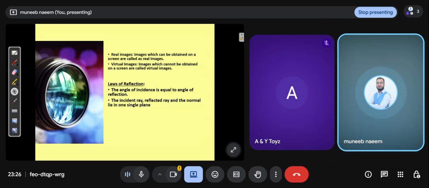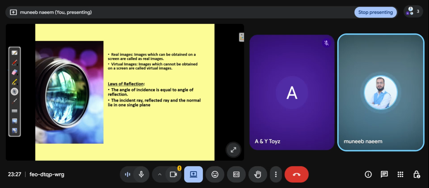What is the difference between a real image and a virtual image? There is a very big difference. Images which can be obtained on a screen are called real images. Virtual images are those which cannot be obtained on a screen. If you write on the surface of a wall or on the surface of a mirror, this is a real image.